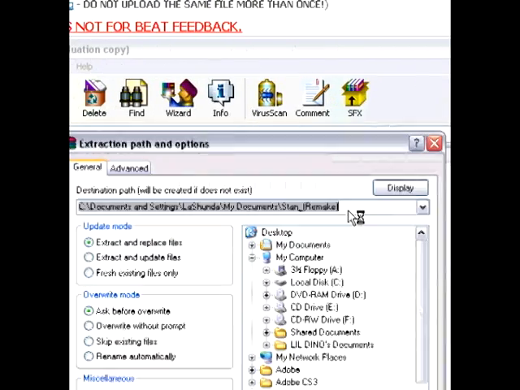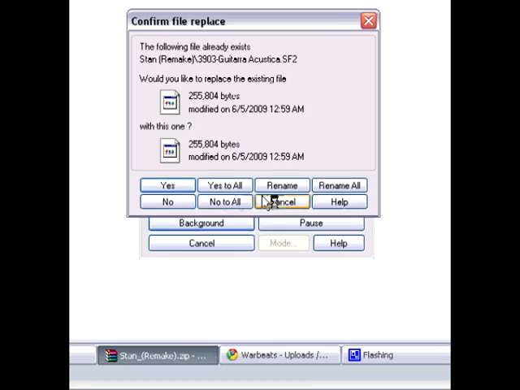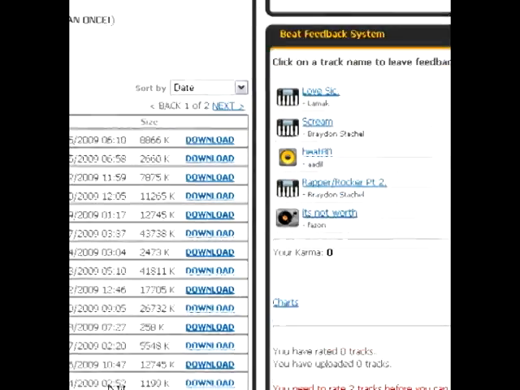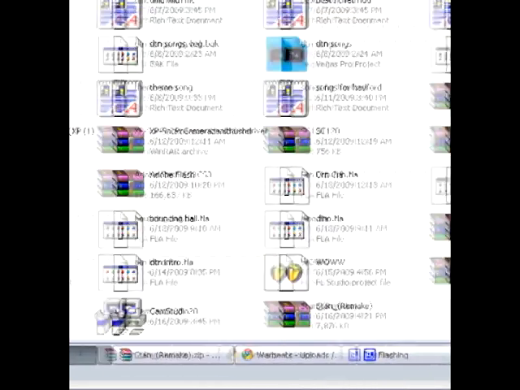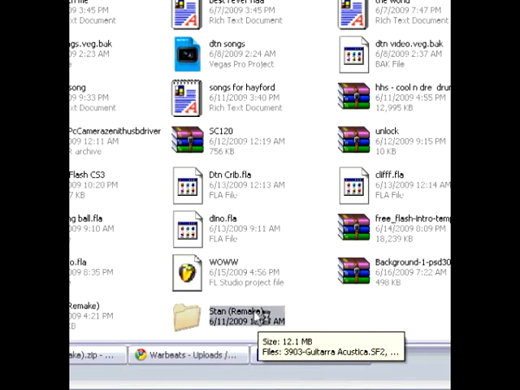Extract it to my documents. I already have. So it's gonna go to my documents. Make sure it's in there. It's in there. I'm gonna click on it, see if all the sounds are in there.